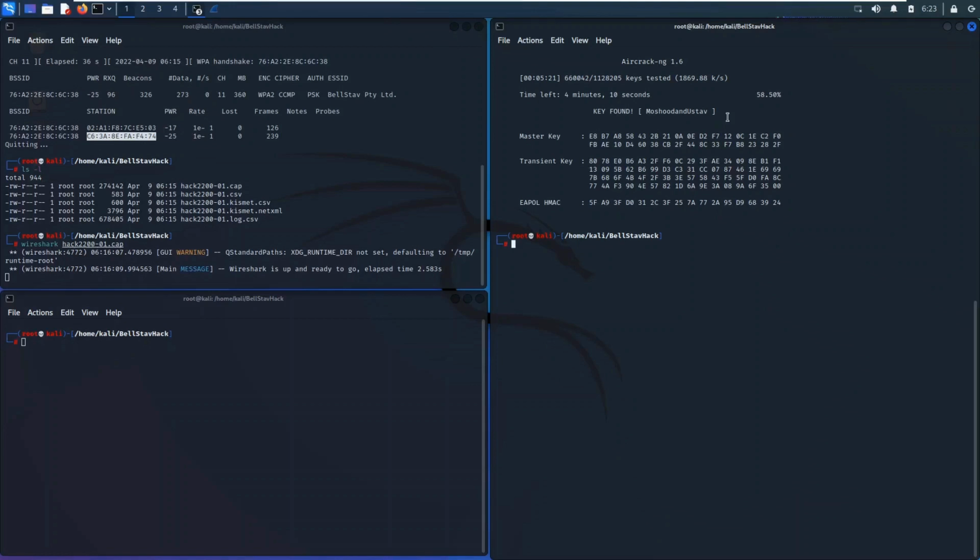So in real life situations, don't make use of simple passwords. Make sure those passwords are hard, and make use of a password manager, and those can generate good passwords for you.